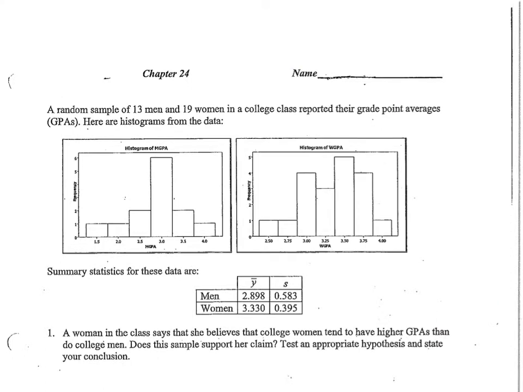Example 2. A random sample of 13 men and 19 women in a college class reported their grade point averages. Here are the histograms from the data. Lucky you that you don't have to enter that yourself, so that condition is going to be already pretty much done for us. The summary statistics for these data are below in this table.